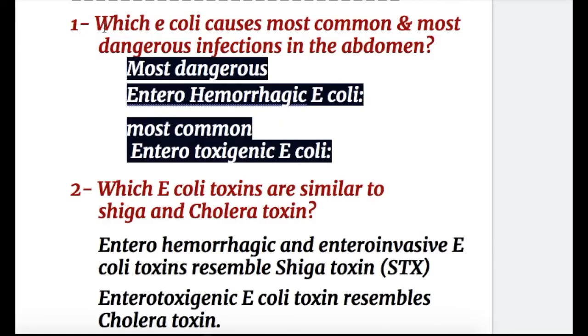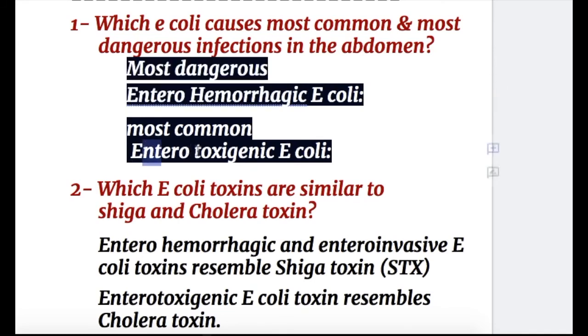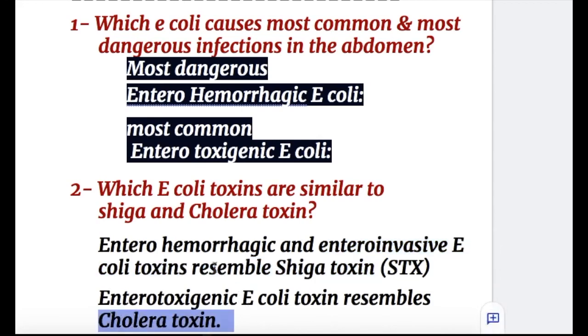Now, answers to the questions. Question number 1. Which E. coli causes the most common and most dangerous infections in the abdomen? The most dangerous infection is caused by enterohemorrhagic E. coli and the most common is caused by enterotoxigenic E. coli. Question number 2. Which E. coli toxins are similar to Shiga and cholera toxin? Enterohemorrhagic and enteroinvasive E. coli toxin resemble Shiga toxin, and enterotoxigenic E. coli toxin resembles cholera toxin, causing cholera-like disease.